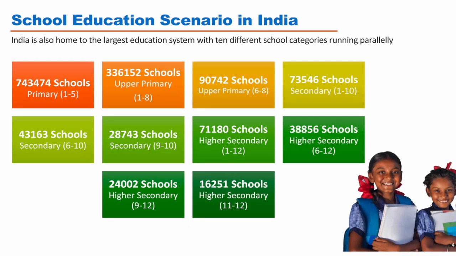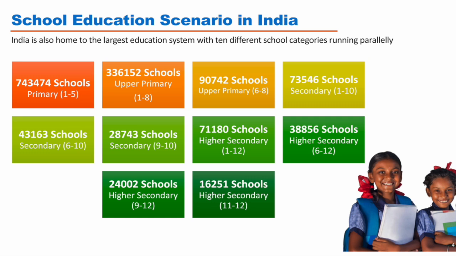Now this is the overall scenario of the country, and you can see different types of schools, how many are there. If you see only primary schools, essentially lower primary offering from class 1 to 5, we have roughly around 7 lakh schools which are only primary. Then there are 3 lakh plus schools which are LP plus UP.